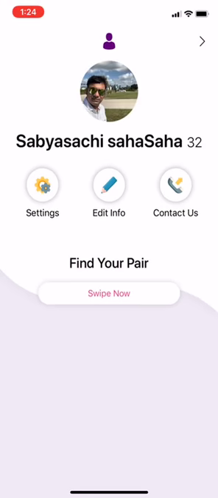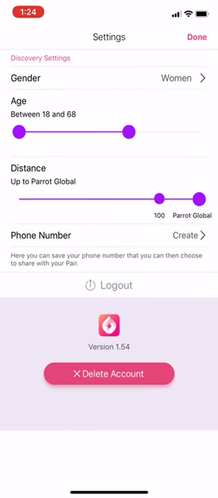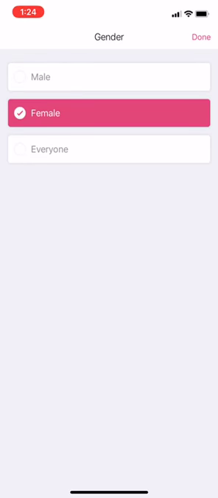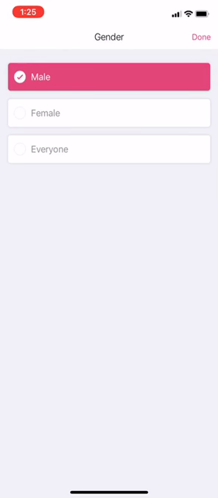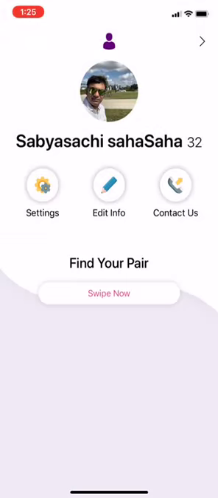Now going to the left panel, user will find these functions. Tapping on this setting, user can set the age limit, distance and gender based on their preference. For example, if you are a female, then obviously you would like to browse the male users. So you can set your preference as male and save.